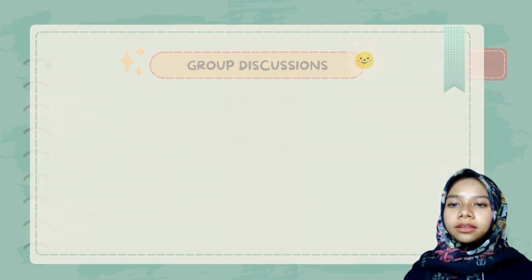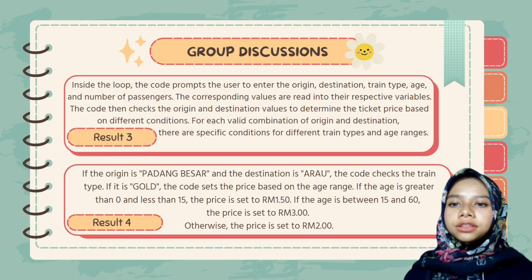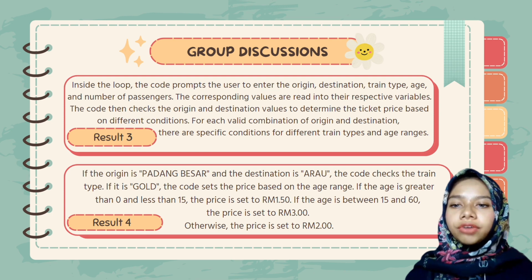Third, inside the loop, the code prompts the user to enter the origin, destination, train type, age, and number of passengers. The corresponding values are read into their respective variables. The code then checks the origin and destination values to determine the ticket price on different conditions. For each valid combination of origin and destination, there are specific conditions for different train type and age range.